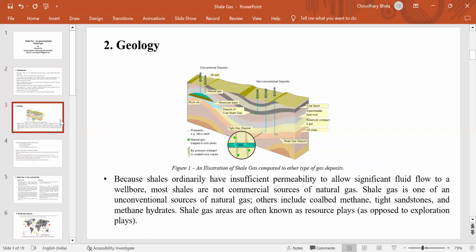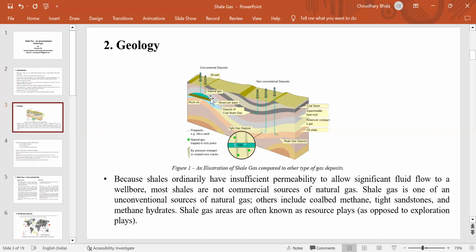Shale ordinarily has insufficient permeability to allow significant fluid flow into a wellbore. Most shales are not commercial sources of natural gas. Shale gas is one of the unconventional sources of natural gas. Others include coal bed methane, tight sandstone, and methane hydrate. Shale gas areas are also known as resource plays, as opposed to exploration plays.